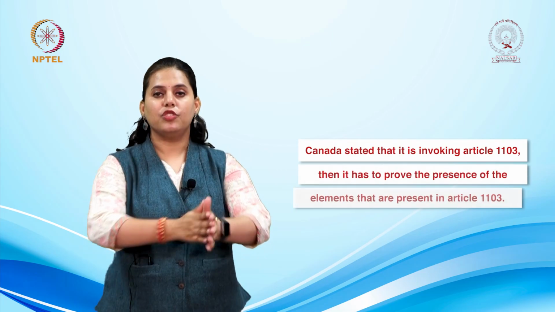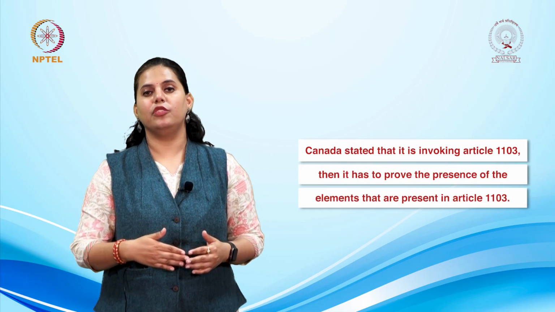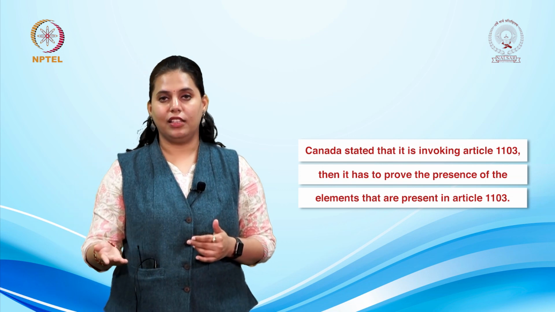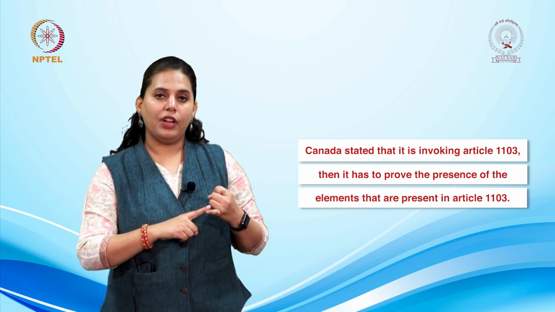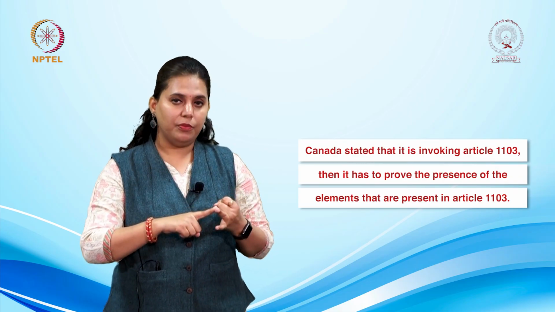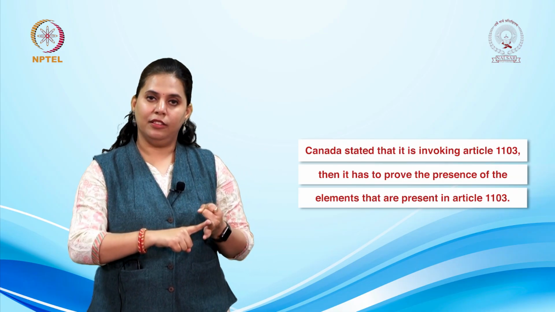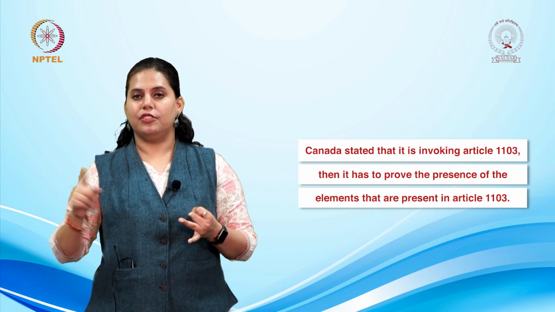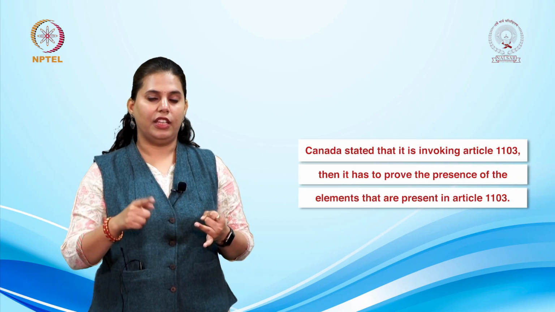What Canada did was, Canada stated that if Chemtura is invoking Article 1103, then it has to prove the presence of the elements that are present in Article 1103. First, Chemtura has to prove that a treatment was so accorded, and second, it has to prove that the treatment affected the investment, either expansion, acquisition, or management of the investment.